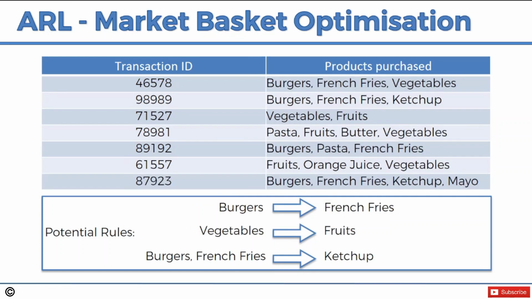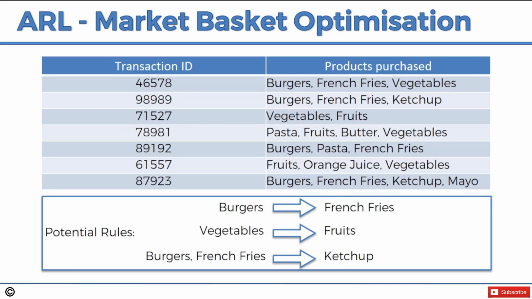So here we've got the market basket optimization. Same thing, people who buy burgers are likely to buy French fries as well. People who buy vegetables are likely to buy fruits. And these are just some potential rules. We're not saying they're strong, and we're not selecting any. We're just saying what could potentially be. And then the Eclat model is responsible for actually going through all of these combinations and telling us what we should focus on.